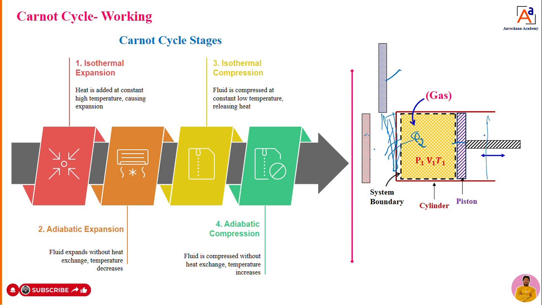The compression process is happening, hence heat is generated, and because of that, heat is rejected from the cylinder at constant temperature. That we can call isothermal compression. So that is the third process. Immediately I will remove this diathermic wall and put an adiabatic wall again. I will keep the adiabatic wall immediately.